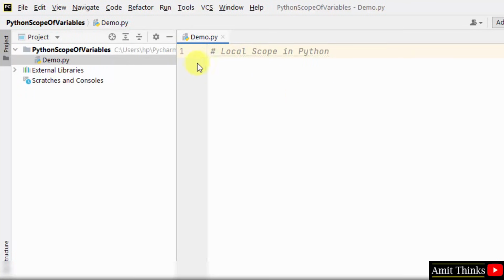Hash is used to add a comment. Let us now write some code. We haven't covered Python functions till now, but it's easy. For the example, I'll explain. To create a function in Python, we use the def keyword. Within the demo function, I have created a variable. Now I'll just call the function, that is, the function name is demo. So I have called the function here.